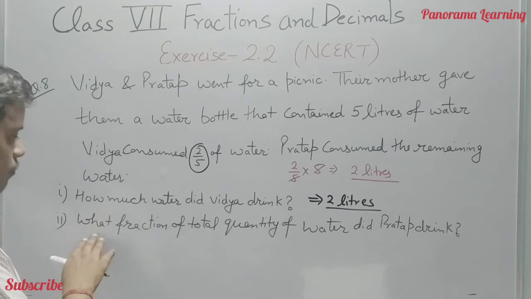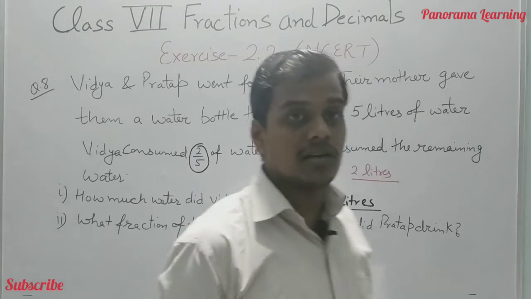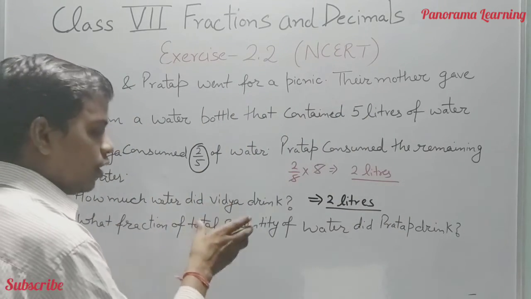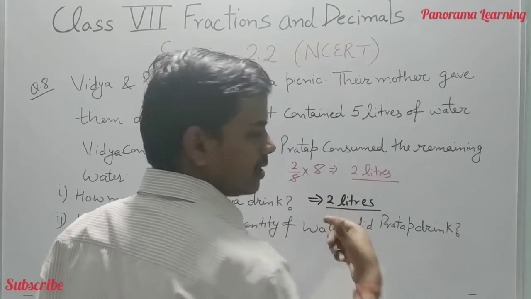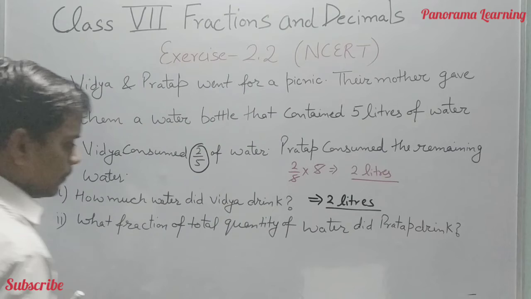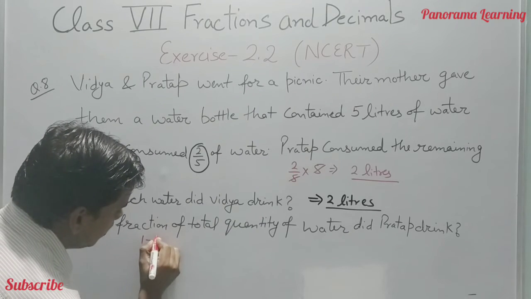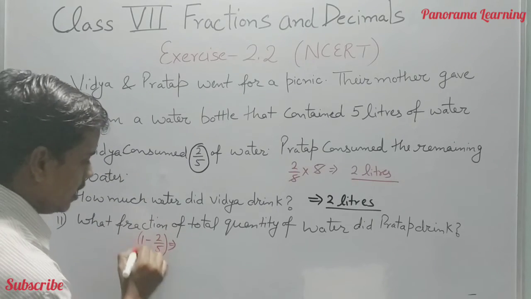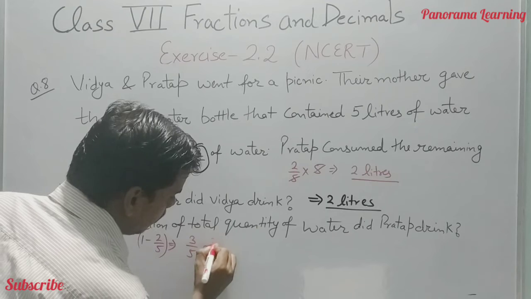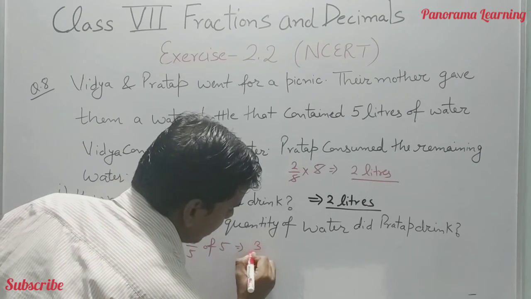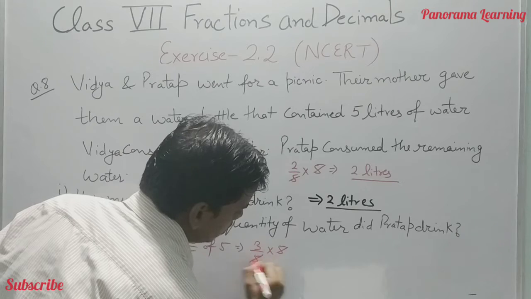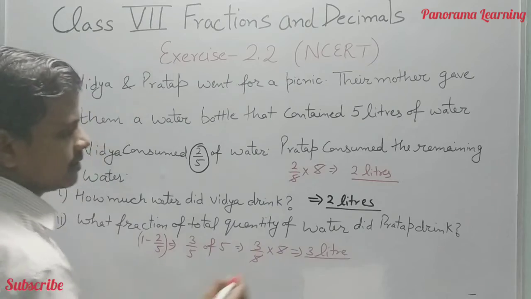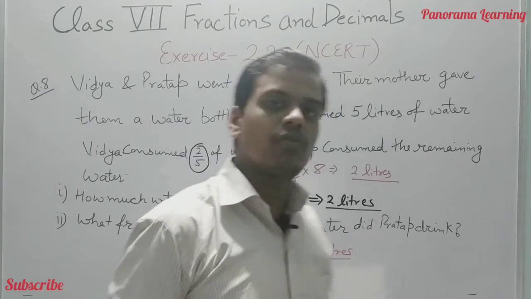The second question was, what fraction of total quantity of water did Pratap drink? So there are two methods for solving this question. First of all, 5 minus 2, simply 3 liters. If you don't want to do it this way, then see: 1 minus 2 by 5, what fraction do we get? The question asks what fraction of total, so Pratap drank 3 by 5 of 5 liters. So 3 by 5 of 5 liters is equal to 3 liters. So here we got the answer 3 liters. So 3 liters Pratap drank and 2 liters Vidya drank.